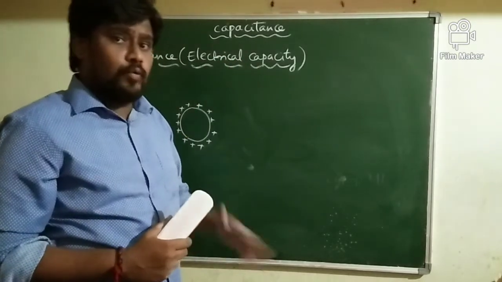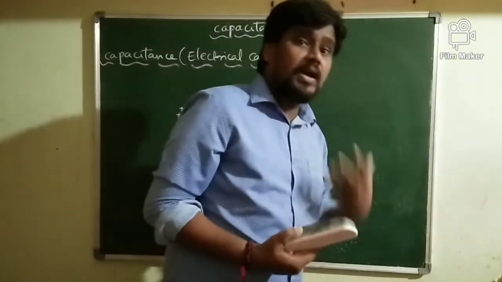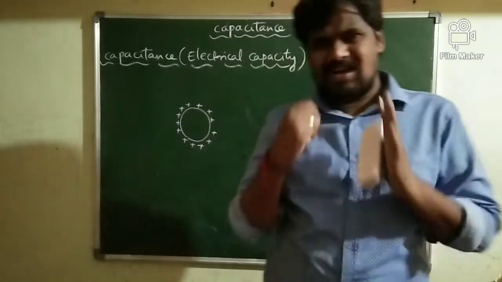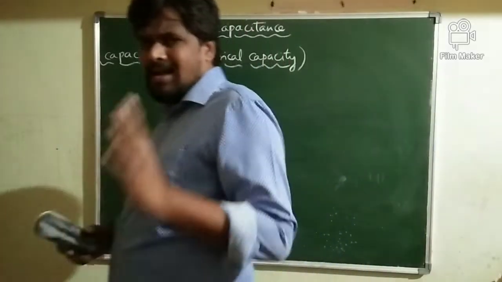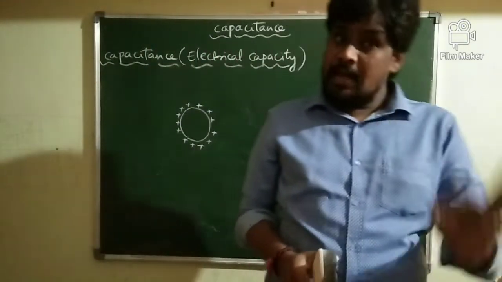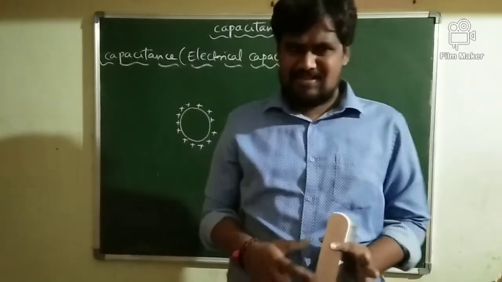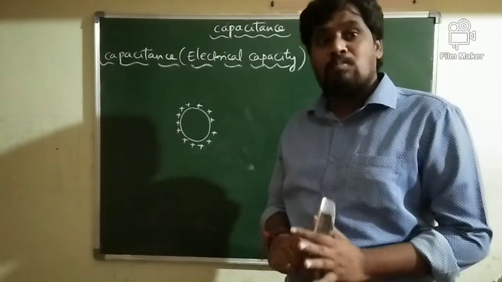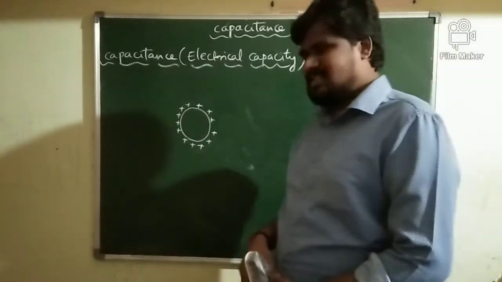Different conductors are going to have different electrical capacity, indicating that different conductors are going to store different amounts of what? Charge. Then what is capacitance or electrical capacity of a conductor? Capacitance or electrical capacity of a conductor is the ability of any conductor to store the electric charges. More is the capacitance of a conductor, more is the ability of the conductor to store the electric charges.